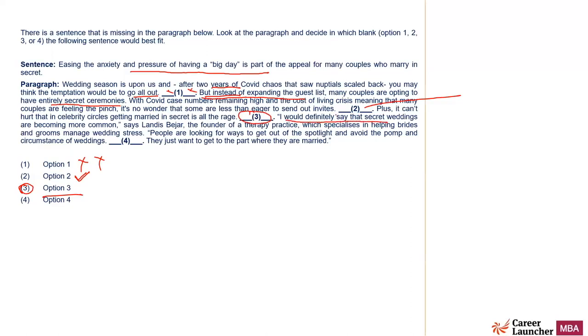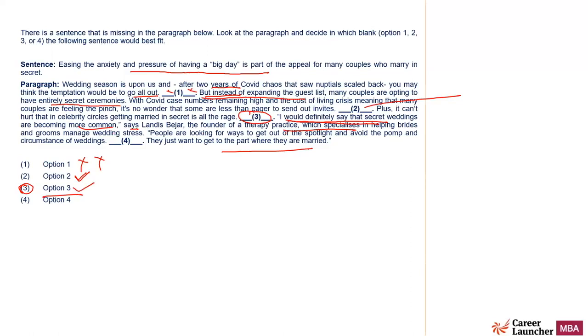I would definitely say that secret weddings are becoming more common. So this view will be supported. This view is getting support all the way till this point. So option number three is the right place. What about option number two? It doesn't fit.